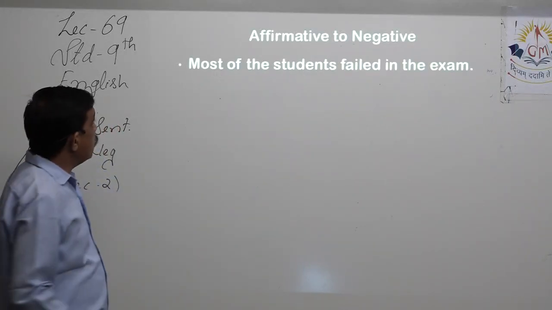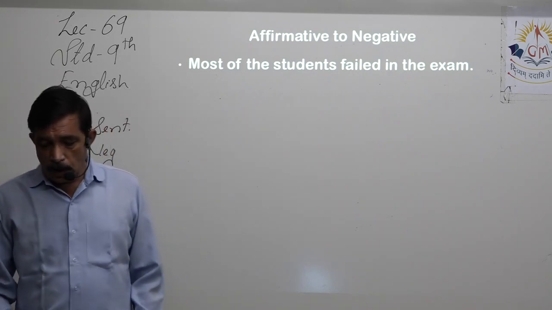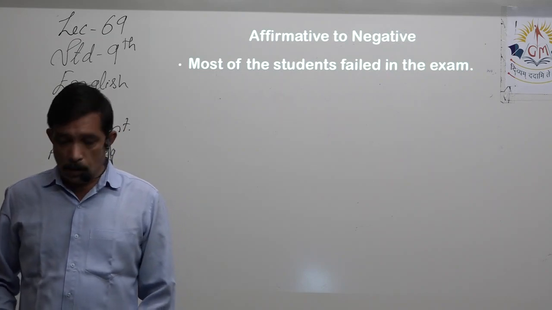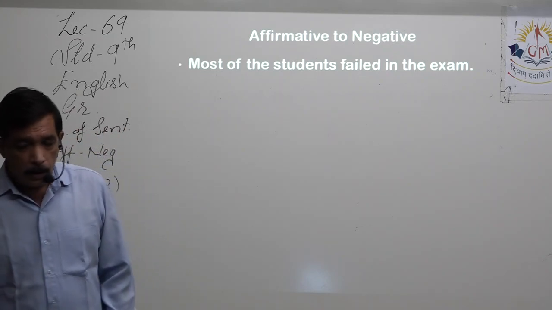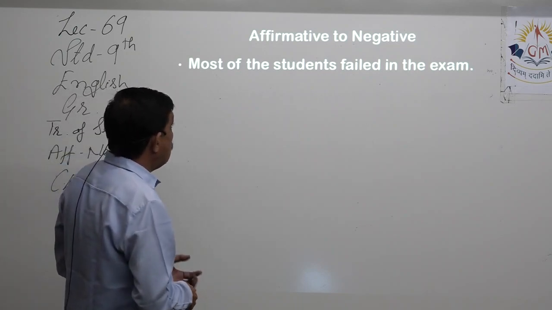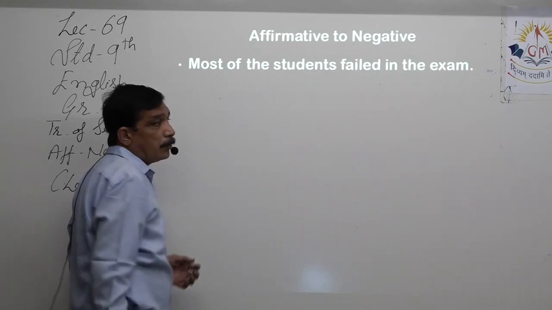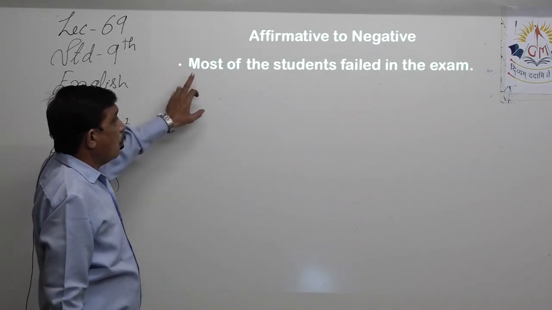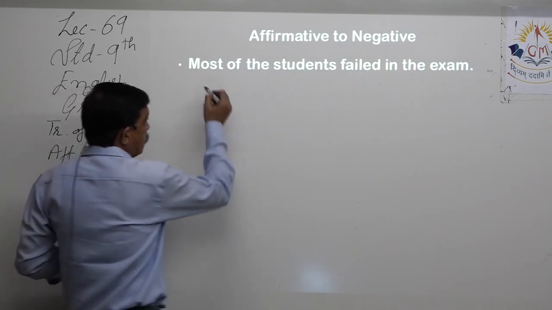Most of the students failed in the exam. We have already done this type of sentence, so it should immediately strike to you. Now what are you going to do? What is it saying? It is saying that most of the students failed in the exam. So we keep this as it is.